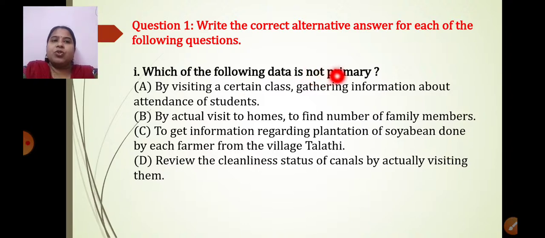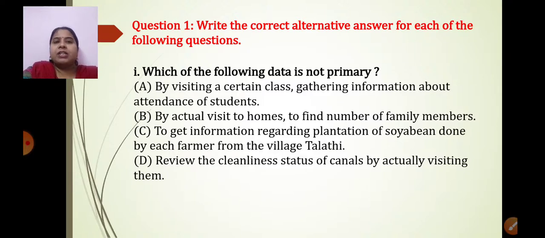Now for this we should know the concept of primary and secondary data. The data which is collected by a particular individual himself, he is not relying on anyone else, that data is called primary data, while the data which is collected from some other source, that particular person is not doing it himself, he is relying on some other source, that is nothing but secondary data. Now in this question they want us, it is not a primary data. In short, they want secondary data, right? So let us read the options.